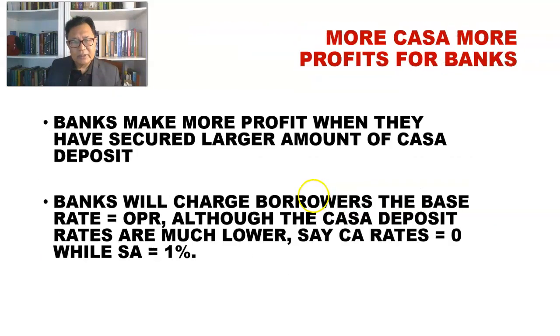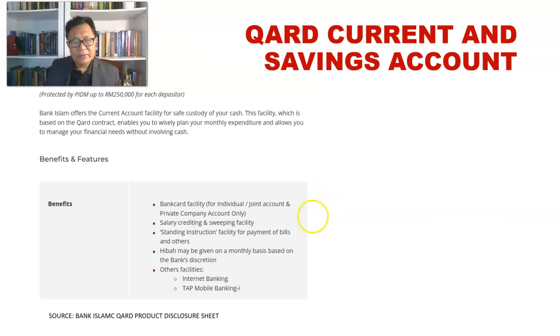But for example, let me just take a look at one of the slides here. We can see here that the benefits that the depositor would derive from the placement are like bank card facility, private salary crediting and sweeping facilities, standing instruction facility for payment of bills and others. These are the benefits that the bank offers to the depositor for opening the Casa.